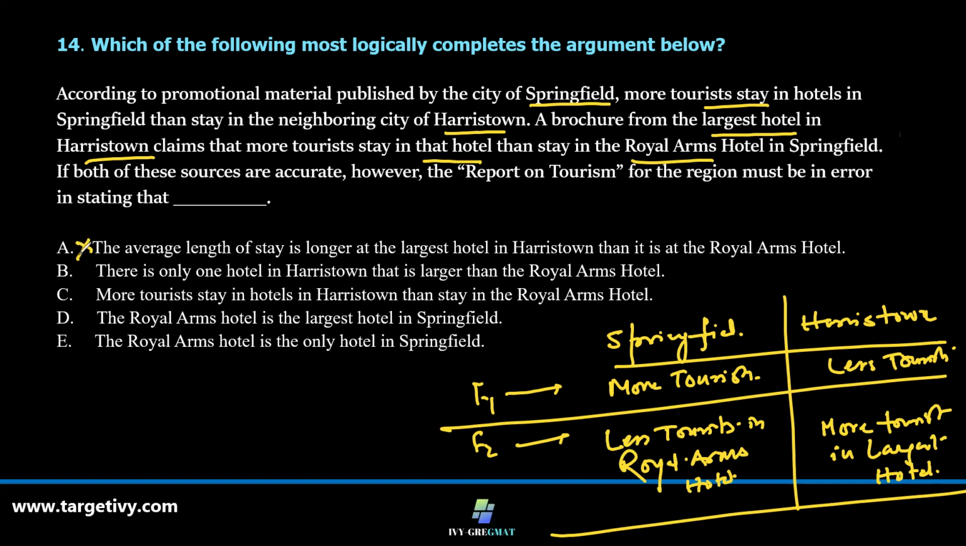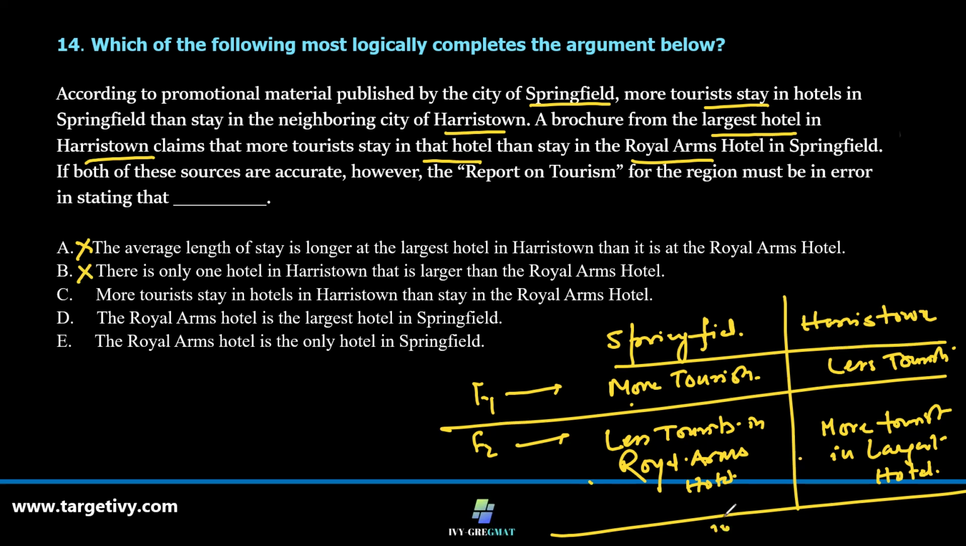Option B, there is only one hotel in Harristown that is larger than Royal Arms Hotel. It can be. Yes, one hotel in Harristown which is larger than that of the Royal Arms Hotel. It may be the second or the third largest or maybe 10th largest hotel in Springfield. And more tourists stay. This fact is also intact. So more tourists stay in a hotel in Harristown than stay in the Royal Arms Hotel. Fair enough, that can happen.